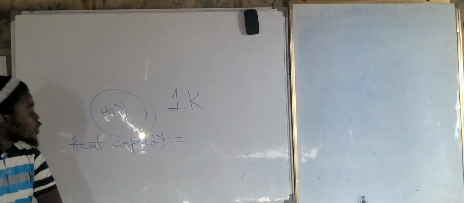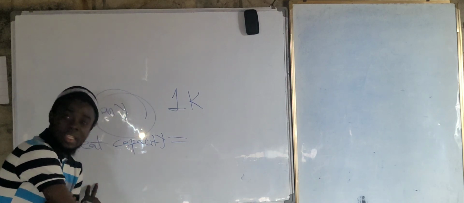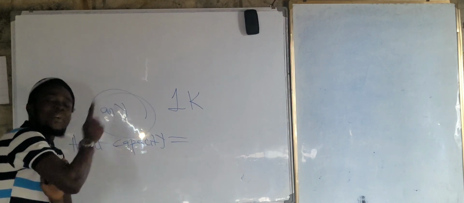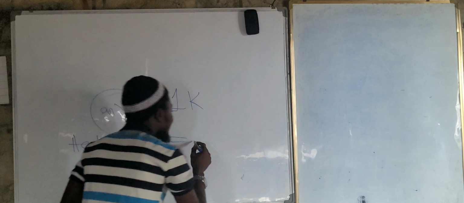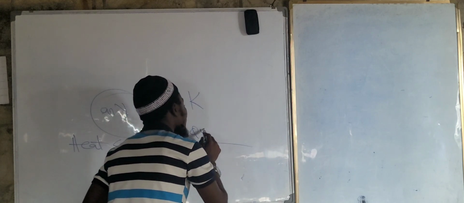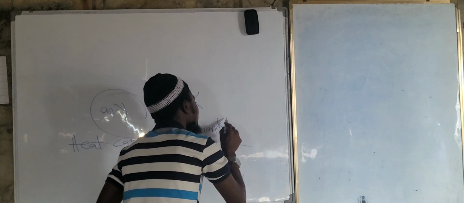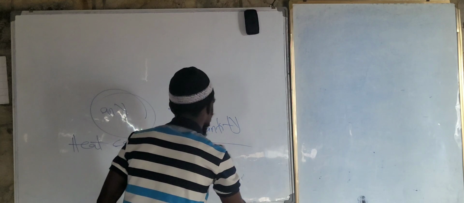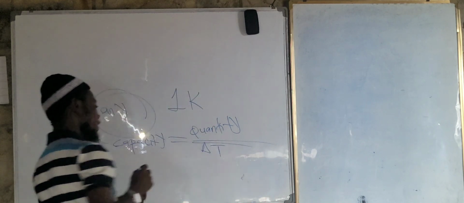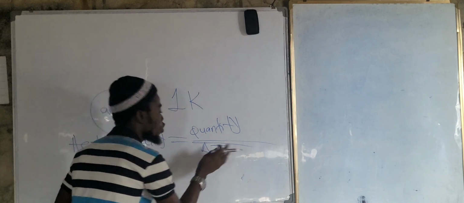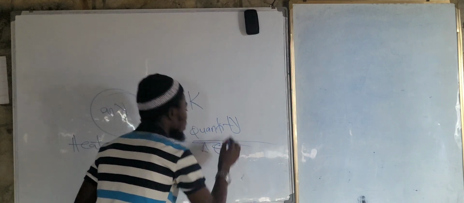Are we okay here? So the heat capacity here is equal to what? The amount of energy required. Now, this one is equal to the quantity of heat here, all upon what? All upon change in what? Temperature, right? Change in temperature. But we use temperature here in this case as theta, right? Change in temperature.